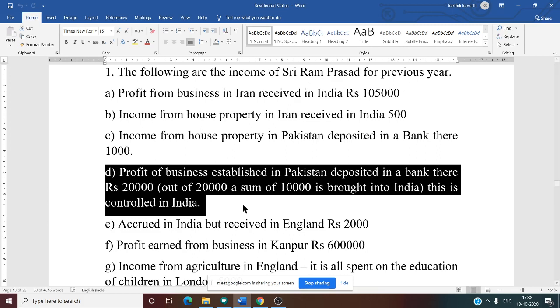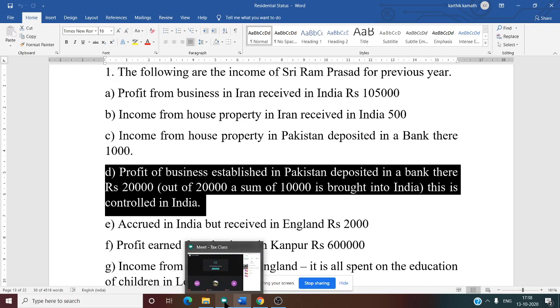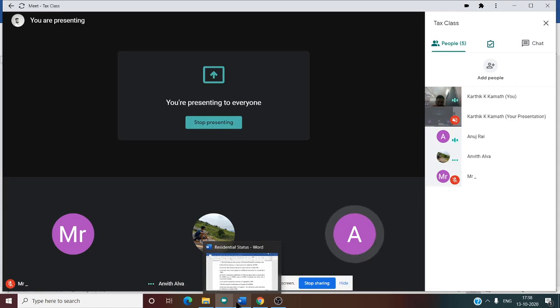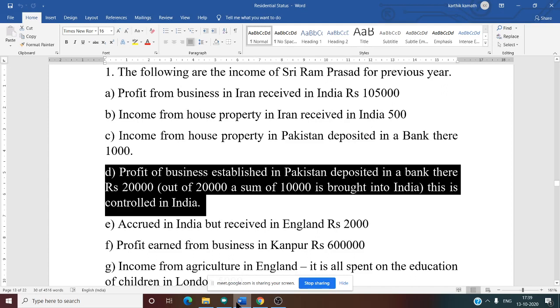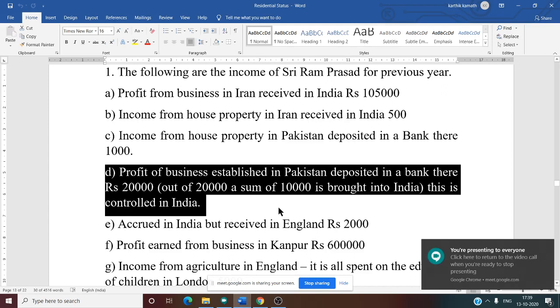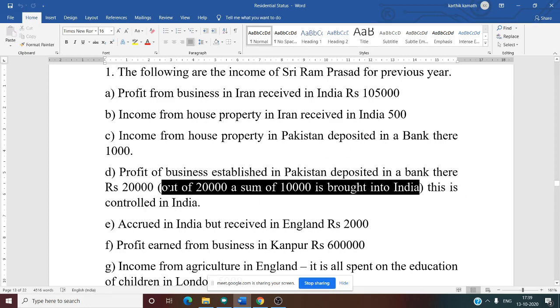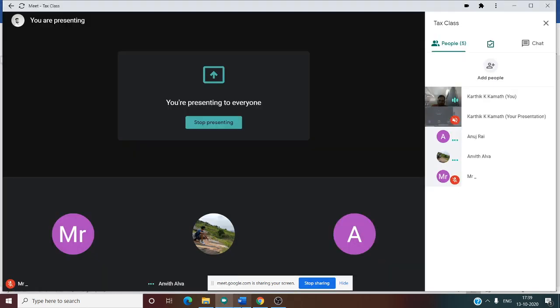So in this case, can you tell me? Anvit? In this case, sir, 10,000 is... Wait, one second. What you told before, when I asked the same thing, was correct. But here it doesn't matter whether it is remitted to India or not. What do you mean by remittance? Whether it is transferred to India or not doesn't matter.